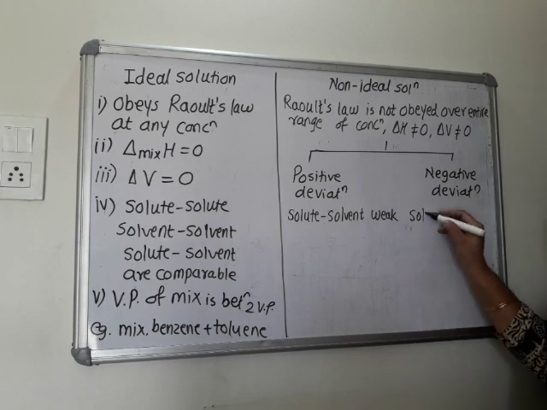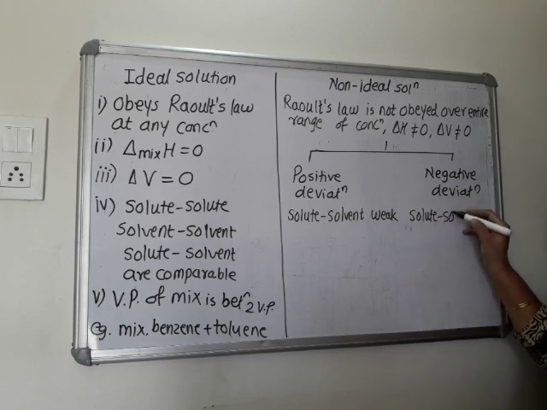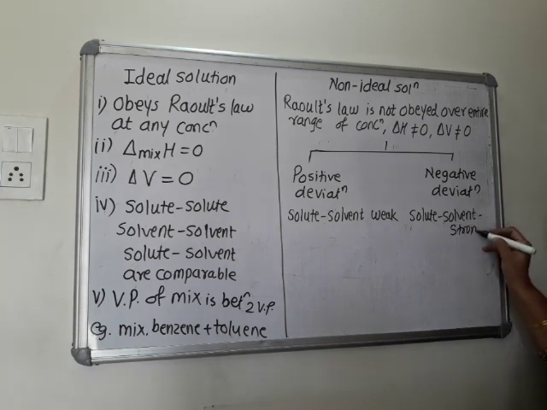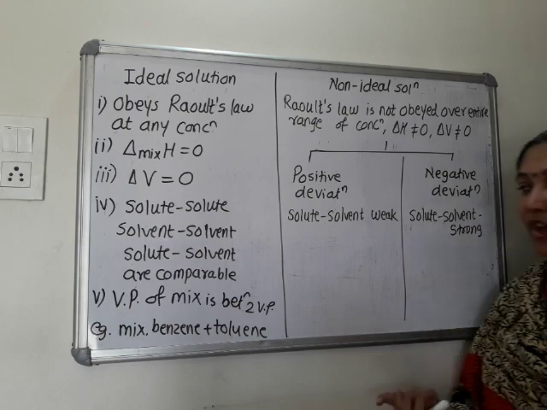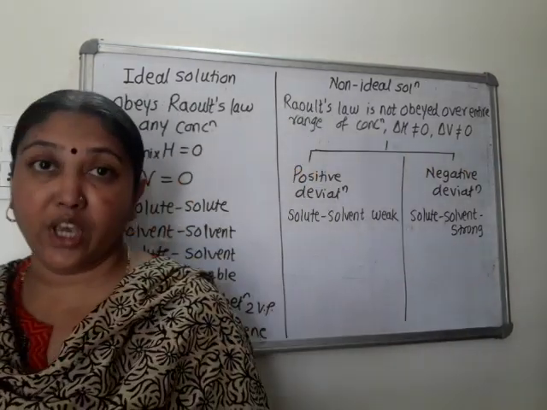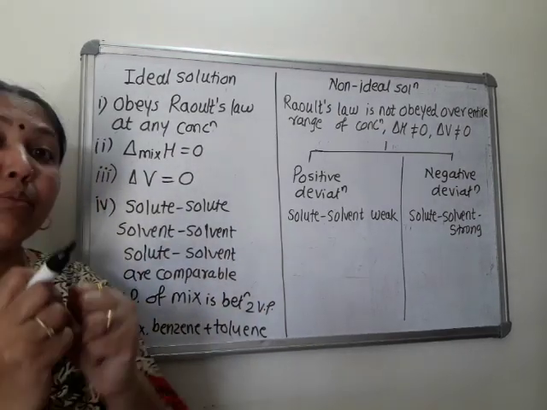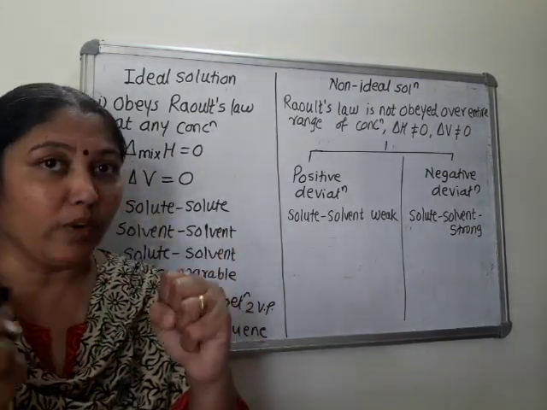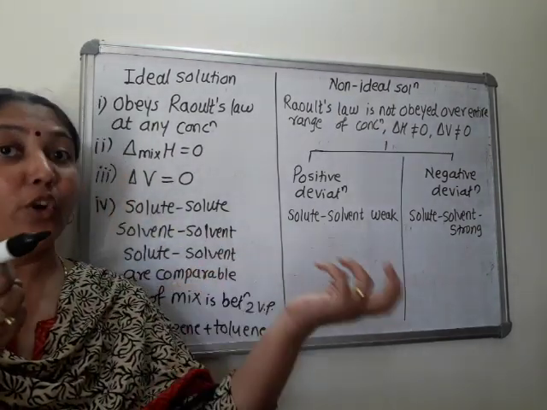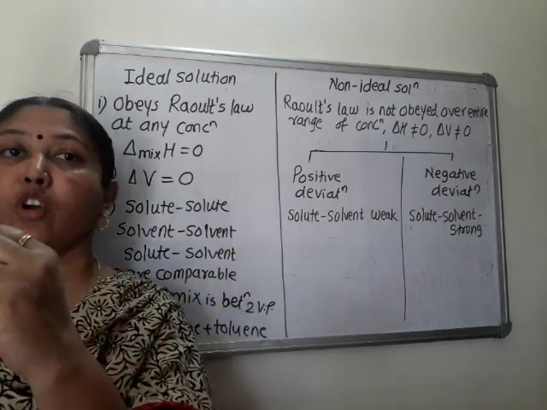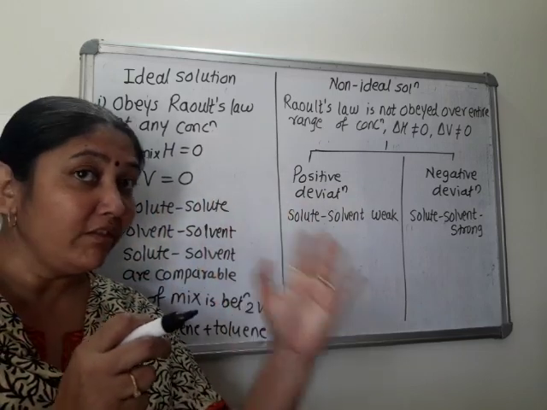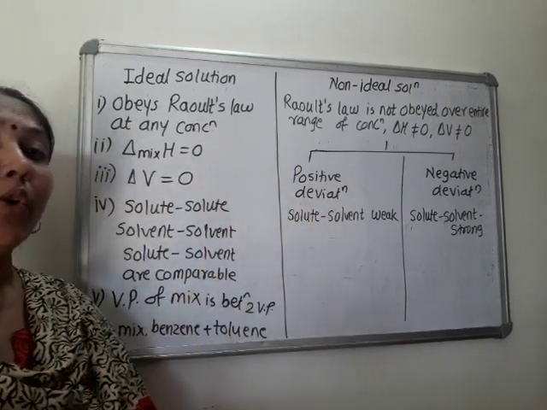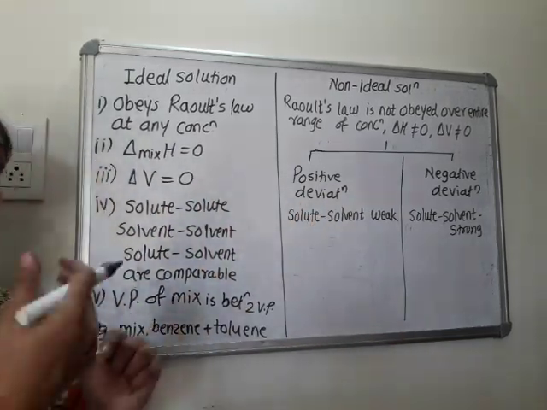So solute-solvent interaction is stronger. Solute-solvent interaction is stronger. And this interaction is weaker, means bonding between solute and solvent is weak. Solute doesn't bother about solvent, how it is behaving. So that interaction is very weak, so it shows positive deviation. So what is expected?